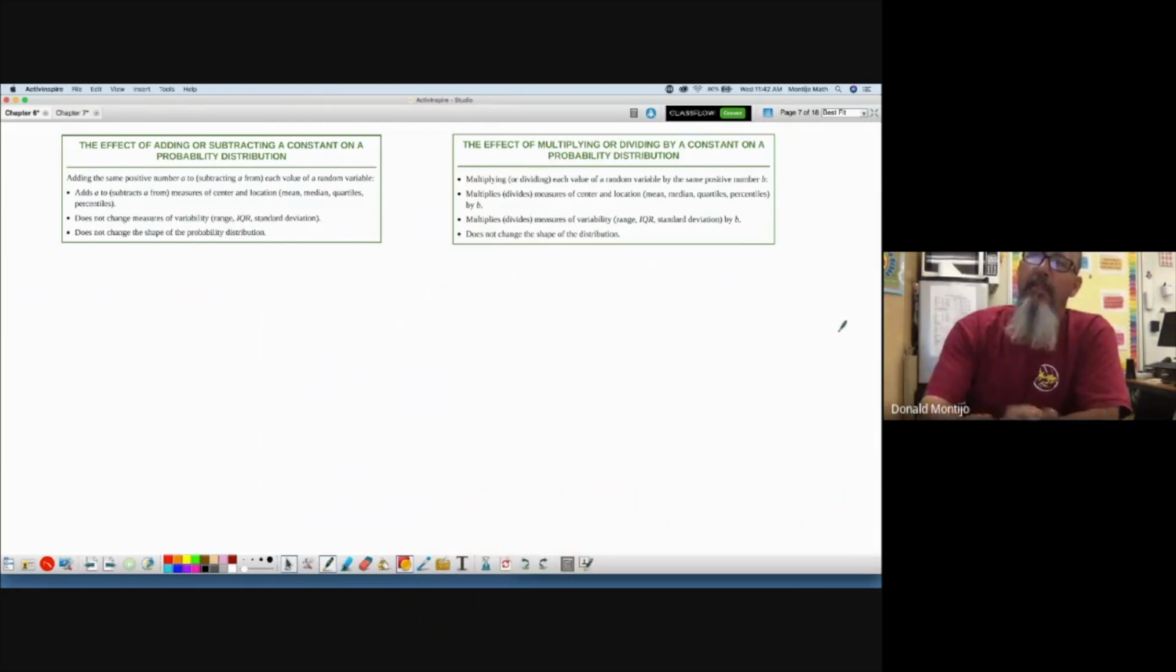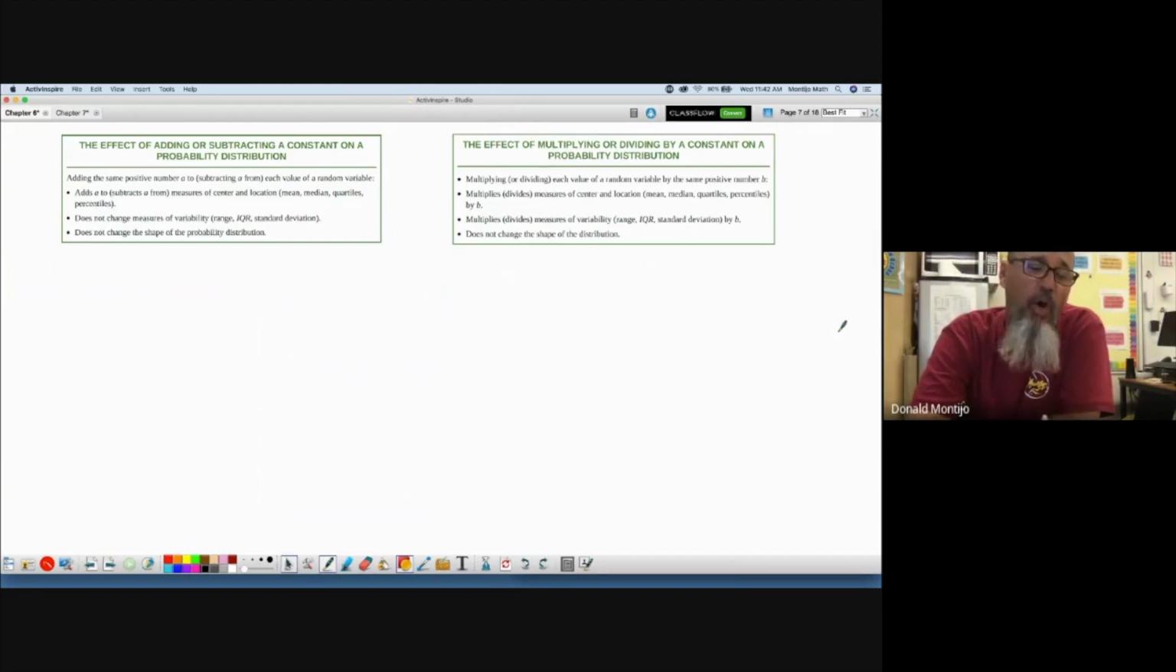What happens if we add a constant to each value? So how does that change our shape, our center, and our spread? Very similar to a review of the effects of linear transformations. If I added a value to each x and the probability remained the same, what would happen to my mean, my median, my quartiles, my percentiles, my range, my IQR, my standard deviation, the shape, all that stuff?